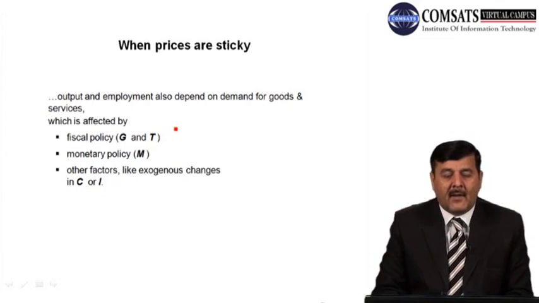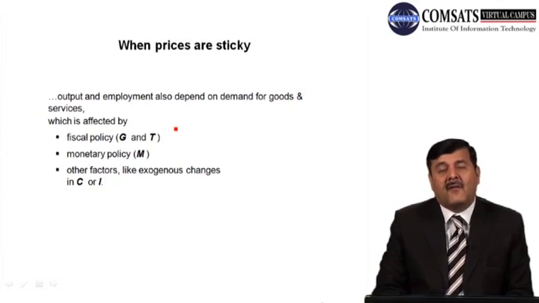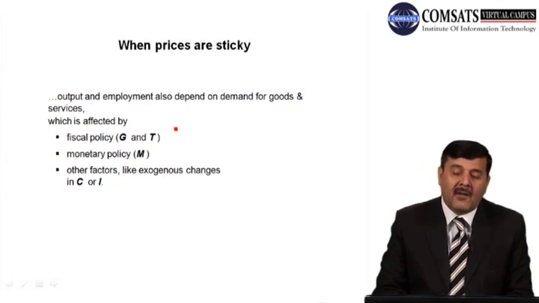in the economy. There are some other factors that can also affect the demand for goods and services in the short run, like exogenous changes in consumption and changes in investment in the economy. Whenever there is a change in individual consumption, public or government consumption, or investment, private and public both, that can affect the demand for goods and services, which in turn affects the output level and employment level in the economy.